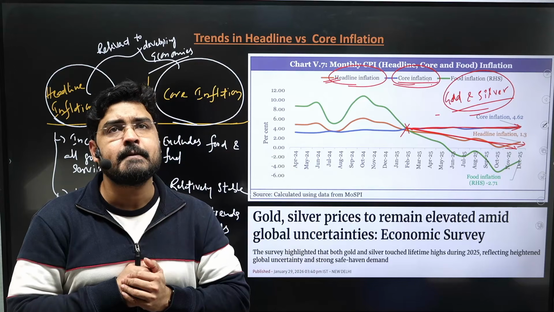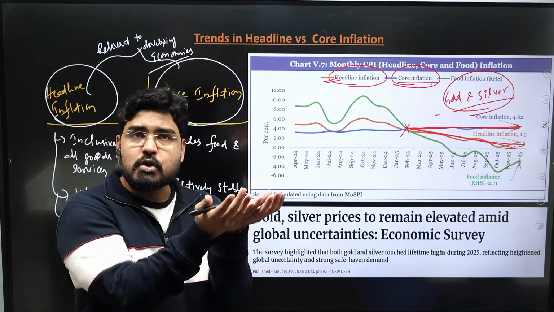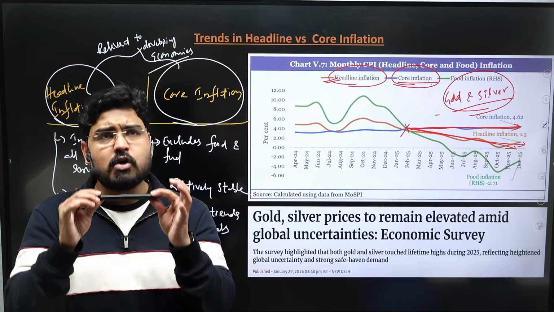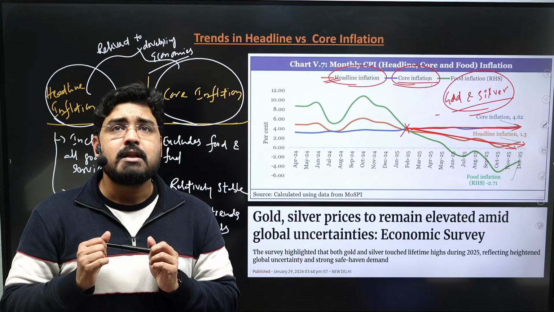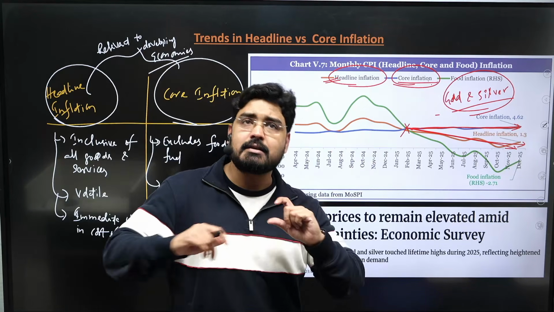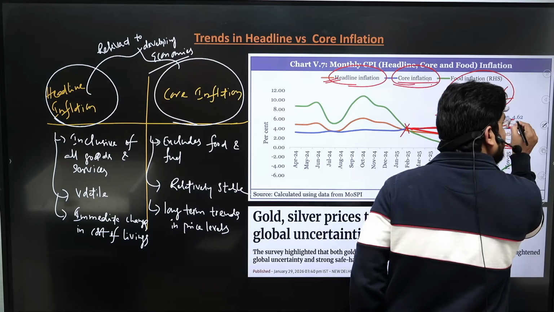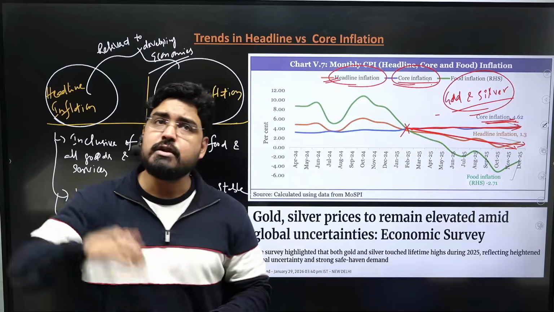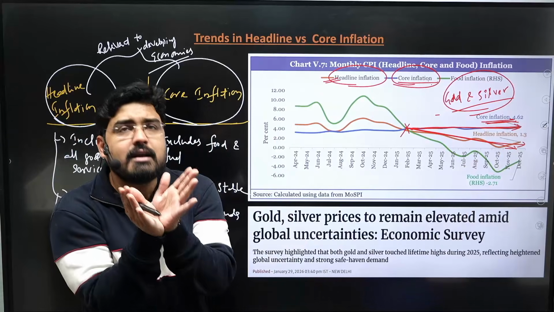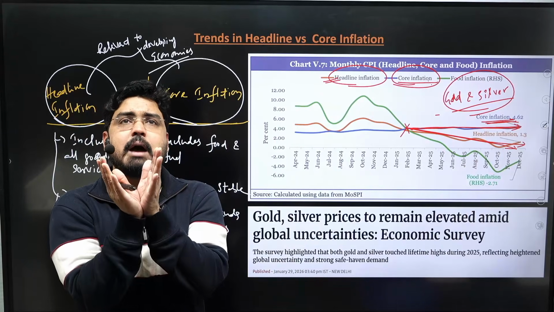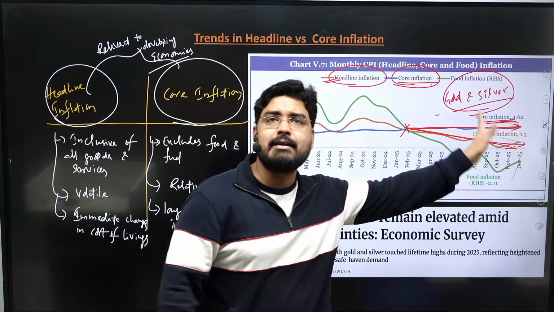That increases the prices of gold, because gold and silver are limited in supply. Now when gold and silver prices increased, the core inflation slightly increased. On the other hand, food inflation declined. That resulted in a widening of the gap between core inflation and headline inflation.